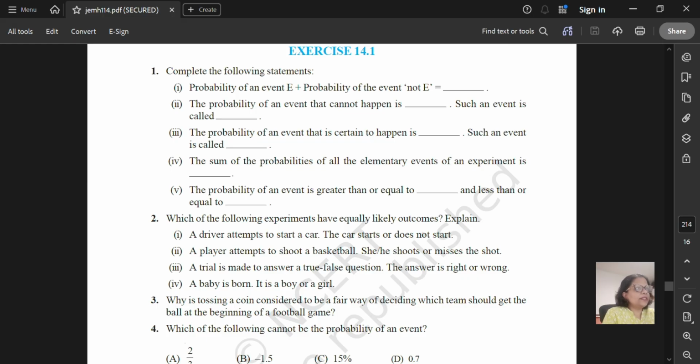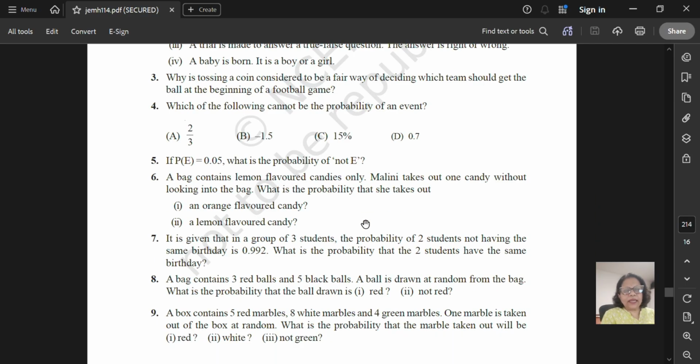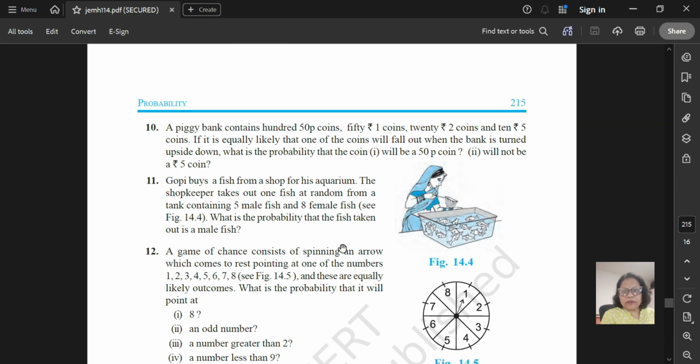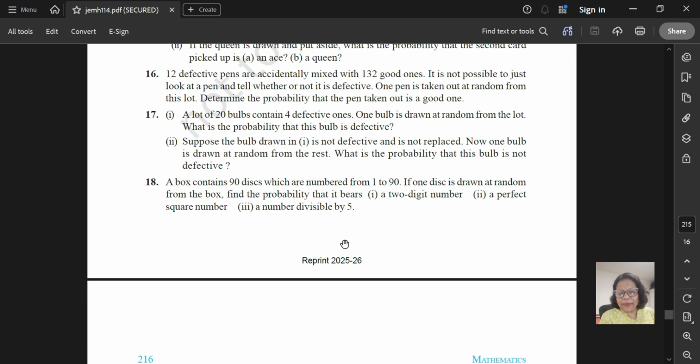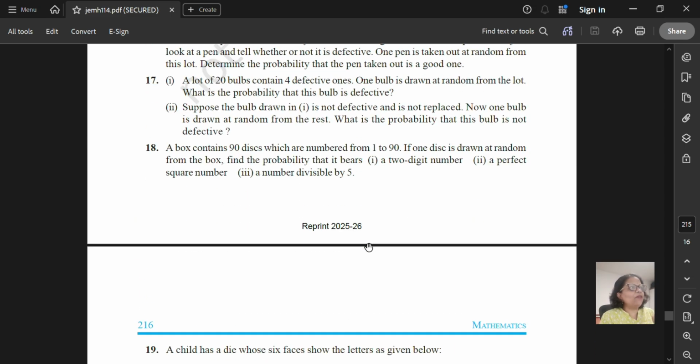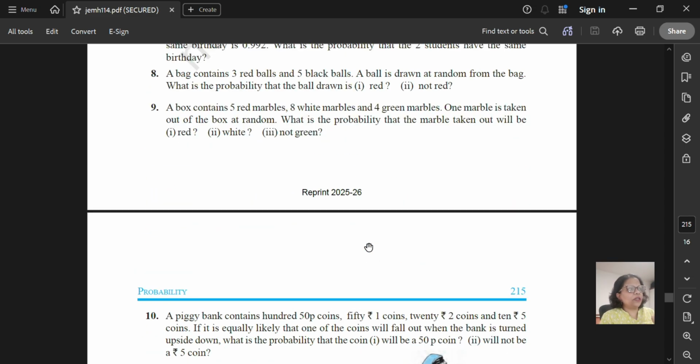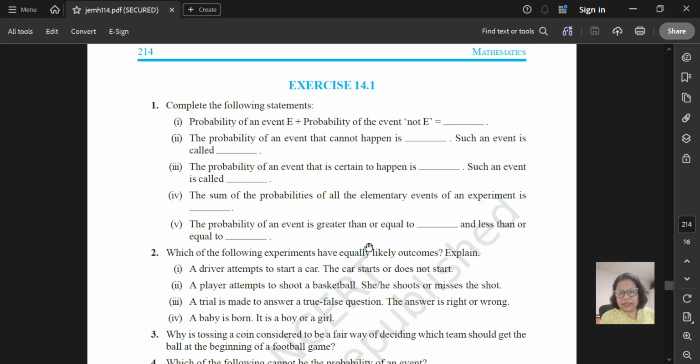Okay, so now here you can see this exercise 14.1. In this exercise there are 24 to 25 sums. The first video was the introduction to probability. In the second video we will complete questions 1 to 13. In the next video, I'll start from the 14th question and we'll finish the exercise. So do remember that there will be two different videos for completing this exercise, as there is only one exercise. Let us start with the first question.